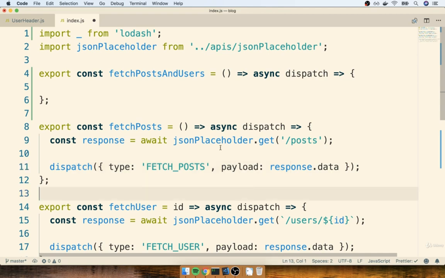So what I'm trying to say here is that when we call fetch posts and users, that is the only action creator that you and I are going to call. And so we need to make sure that when we eventually delegate to fetch posts to actually go and fetch the posts, we handle that action creator appropriately. And what I mean by that is we need to make sure that this action creator right here still has some action that is going to get dispatched at the end of the day.